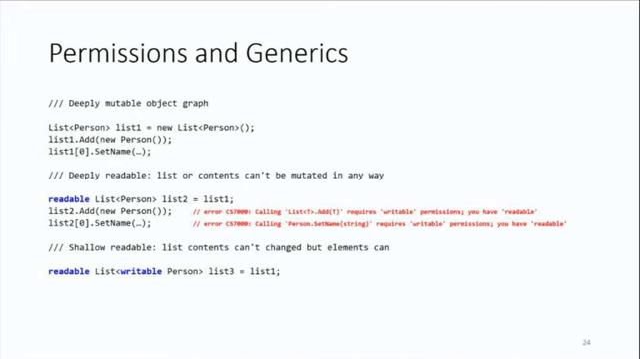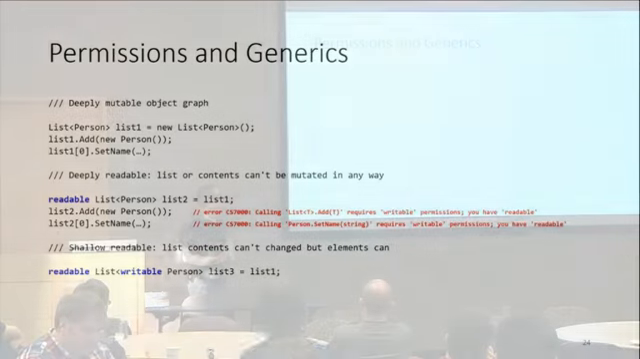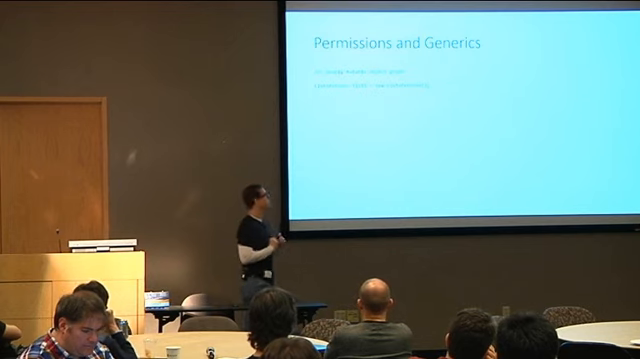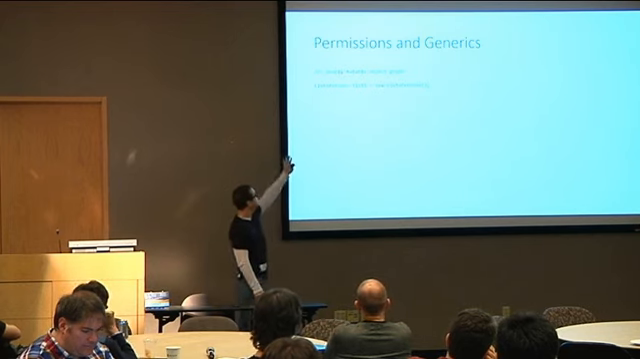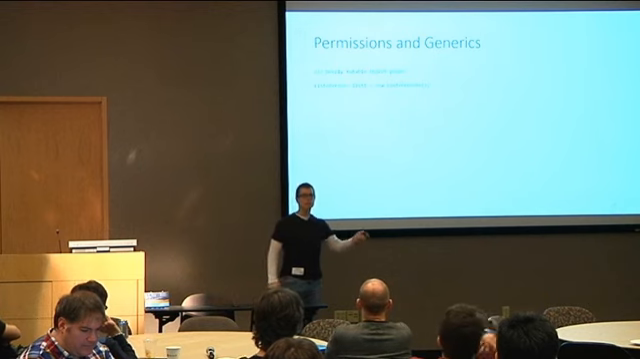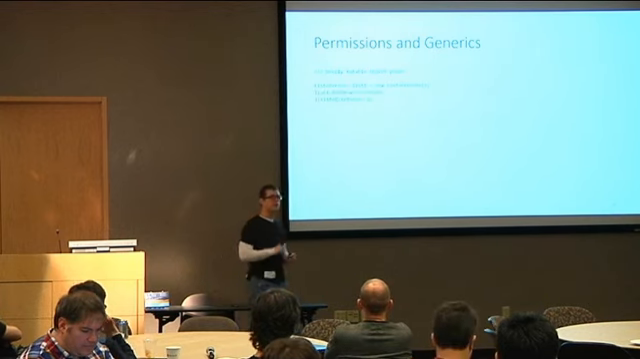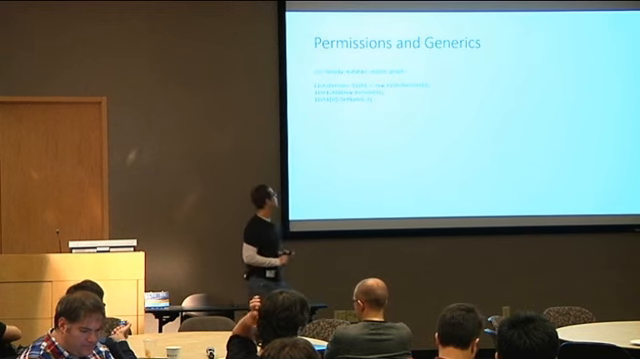And what's great about the system is because we've really ingrained it into the type system, we can use it in generics as well. It's not just limited to non-generic objects. So first off, we're going to start with a deeply writable list. I can add to this list. I can grab elements out of it and mutate them, no problem.